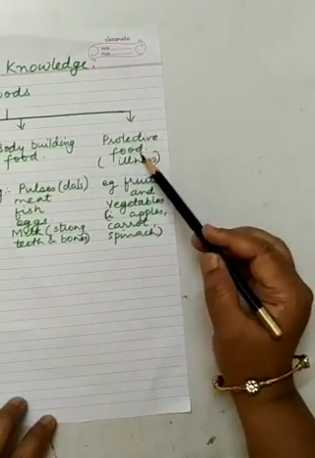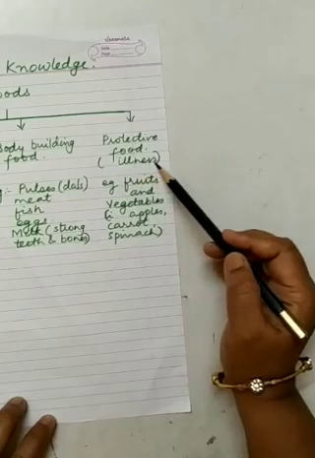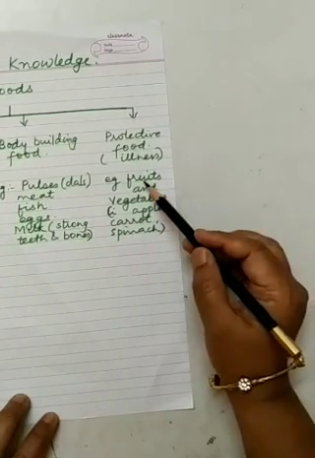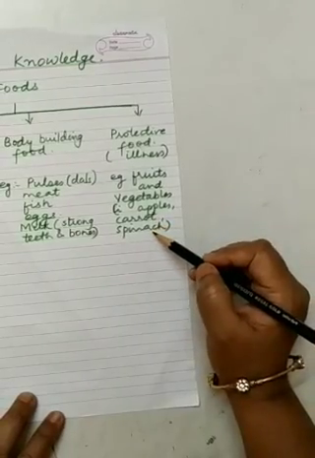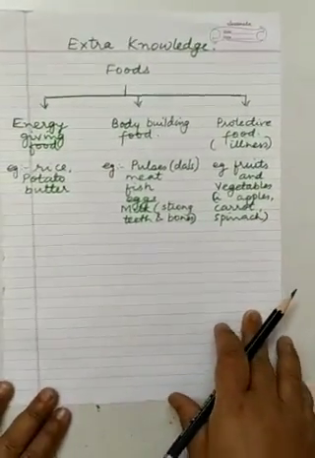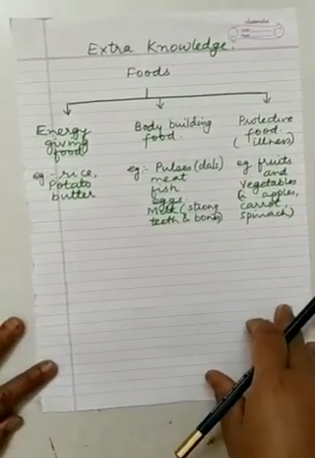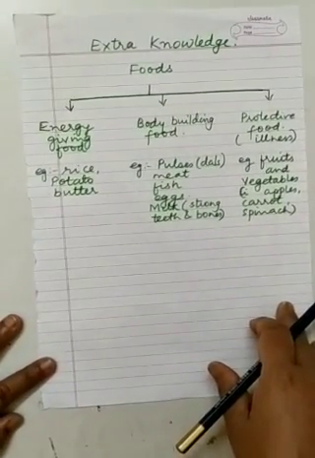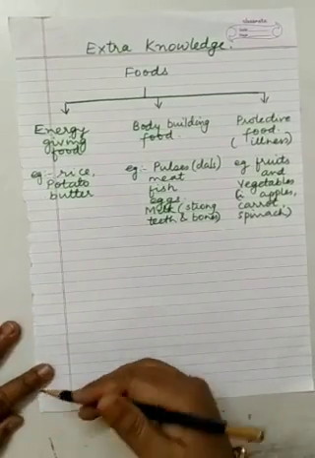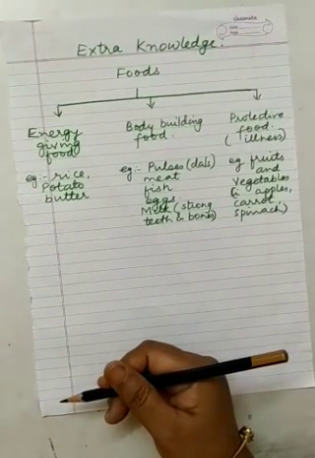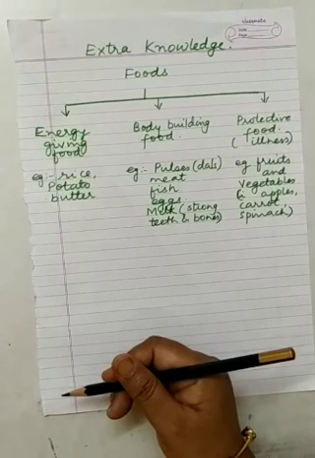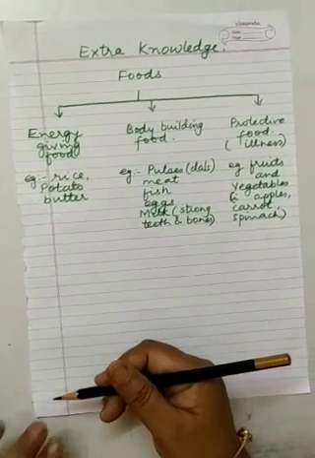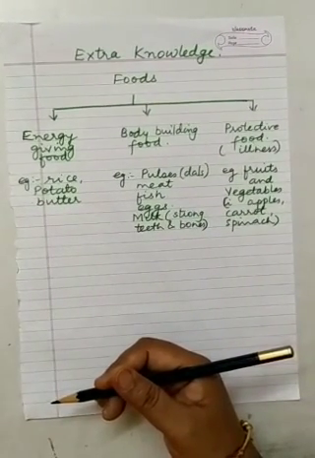Then protective food, which prevents us from illness. For this we need to eat fruits and vegetables, that is apples, carrots, spinach. So basically in school also we are telling all the children that you should eat all types of food. Don't say no to any food, because all types of food have their own importance. When we eat rice, it has its own benefits. Benefit means faida. So rice, dal, vegetables, fruits.